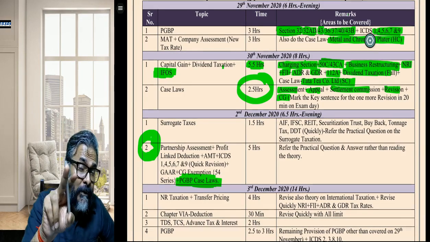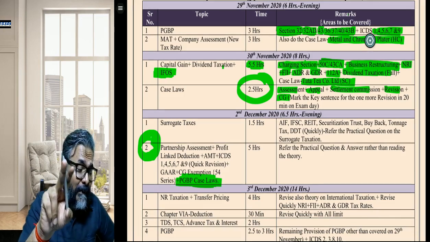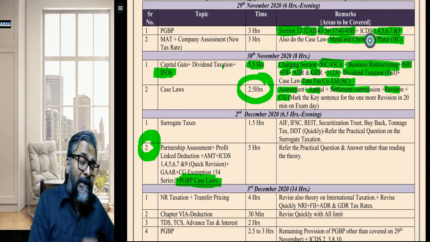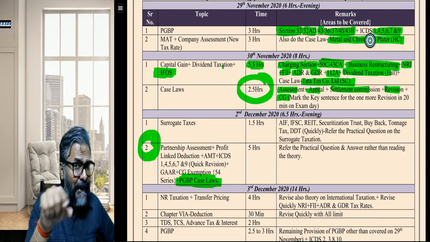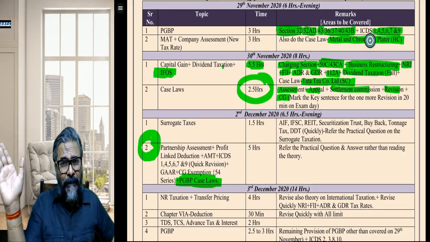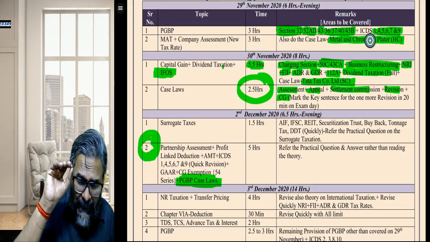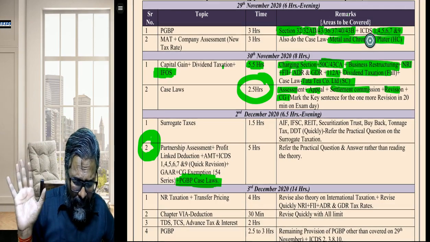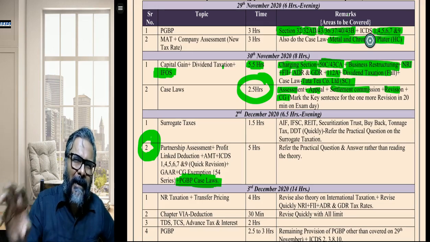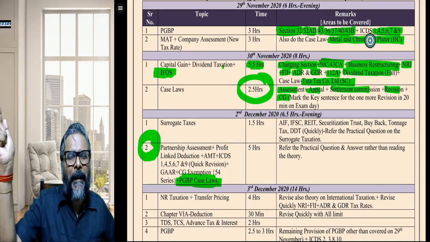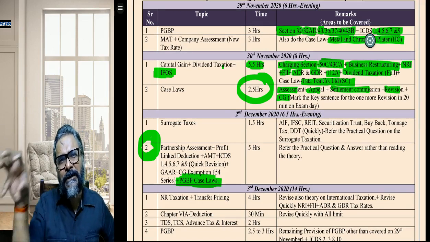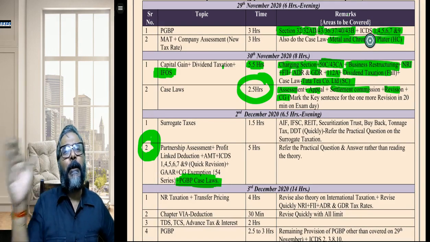Why IFOS? Because you know IFOS will get revised very fast. Why is it so? Because in capital gains, students, there is 50C. And because of that 50C, what will happen in the hands of the buyer? In the hands of the buyer, there is 56(2)(x). Remember that 56(2)(x), whereby immovable property which he has purchased either without consideration or for inadequate consideration,